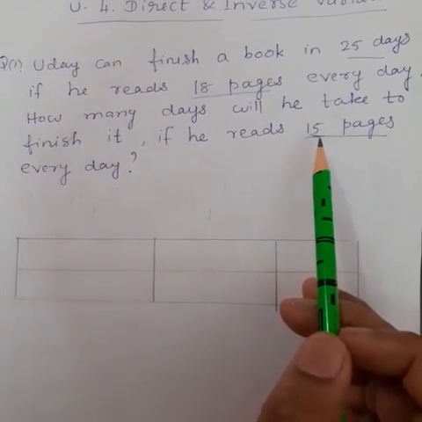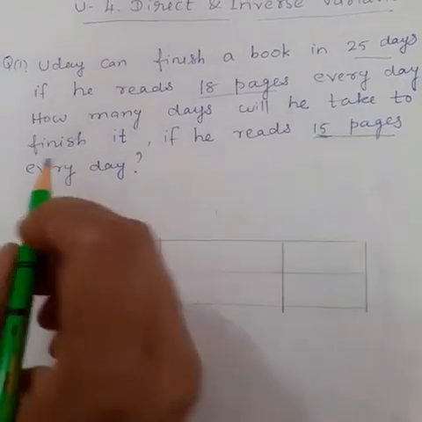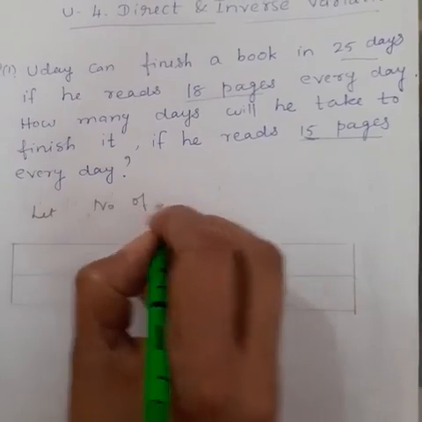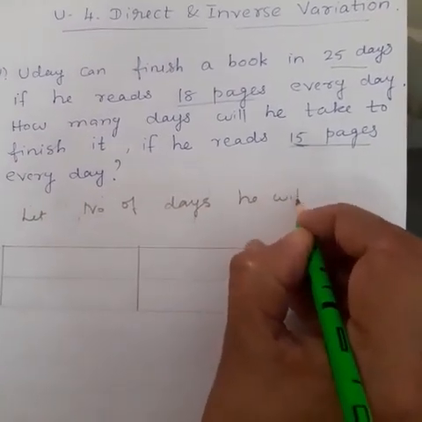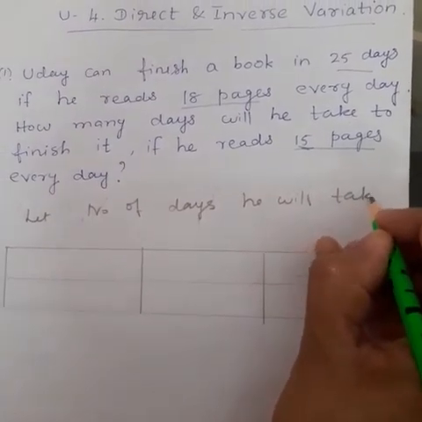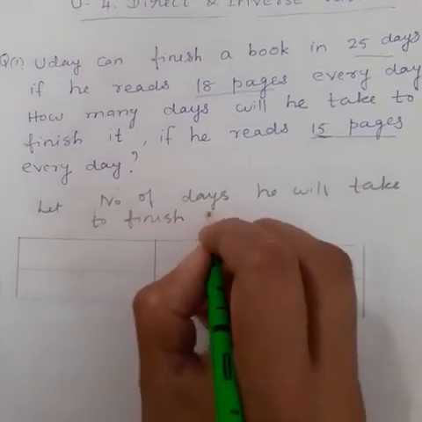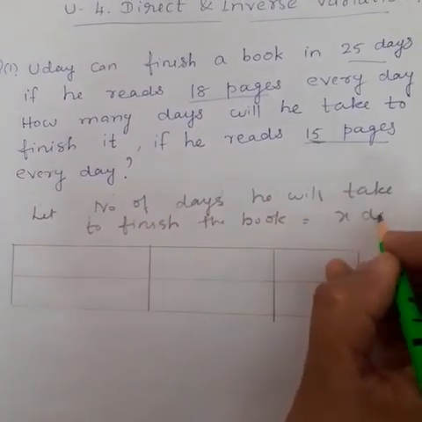So let the number of days he will take to finish the book be X days.